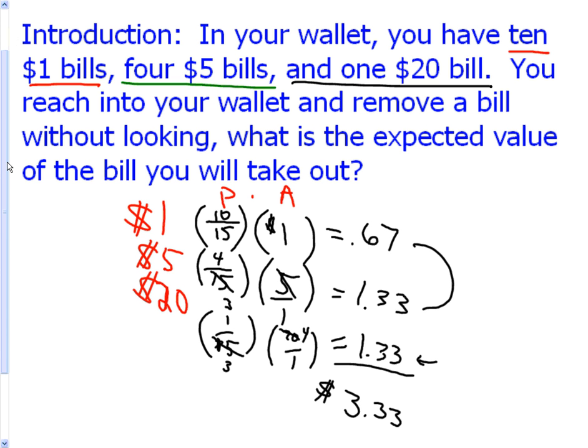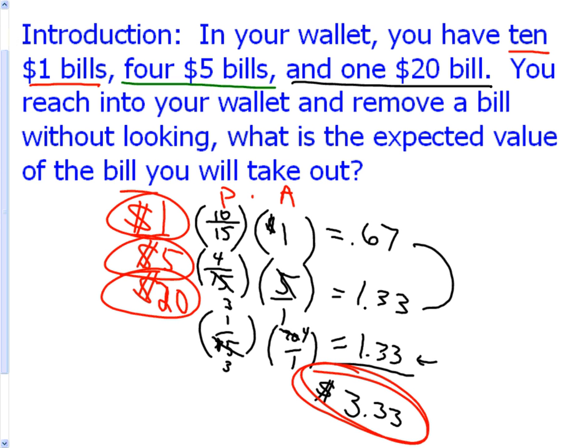All right, one of the weird things about expected value is that this is a value that you would never actually get, right? You're either going to get 1 or 5 or 20. So this is kind of weird, but don't expect to get the expected value, right? Over time, though, if we played this a whole bunch of games, that's the average of what you would win. If I played it like 50 times, I add up all the money I got and divide it by 50. It's like an average amount. That's what expected value is.